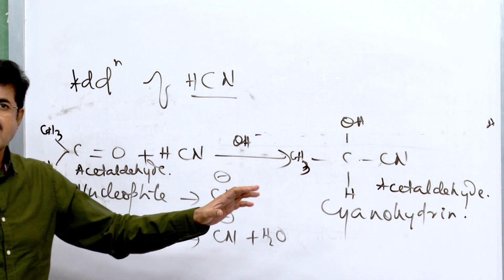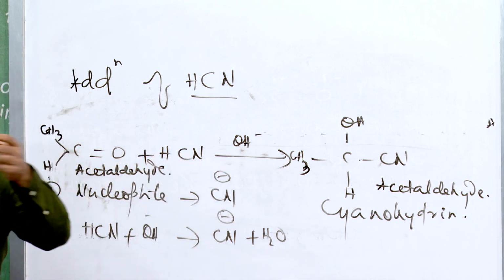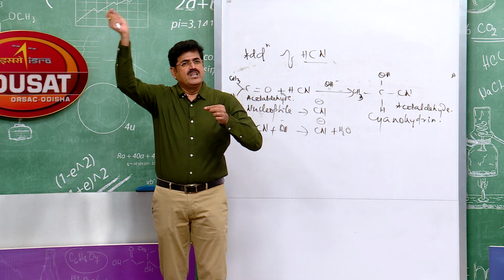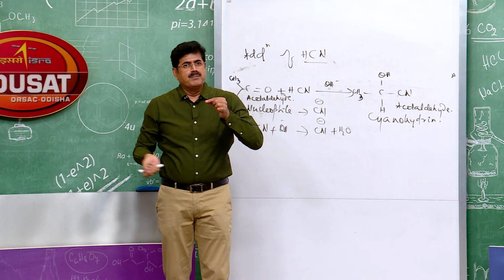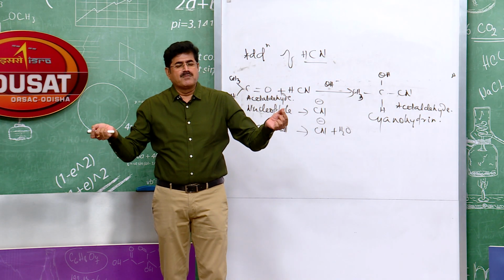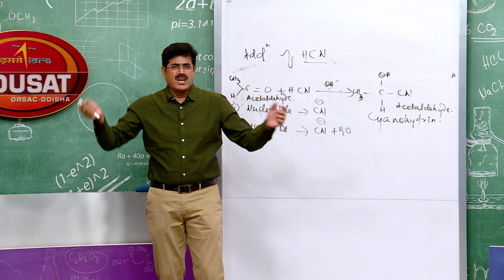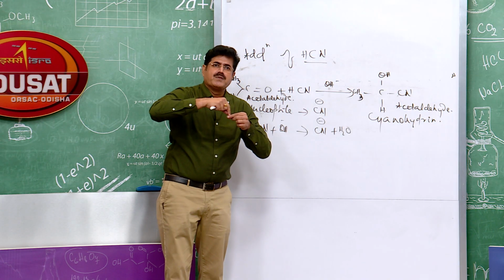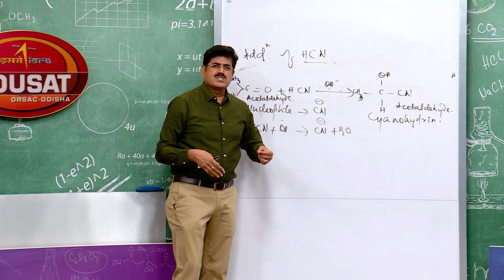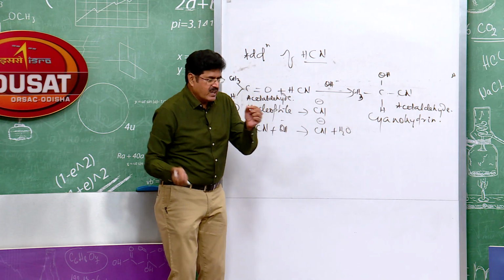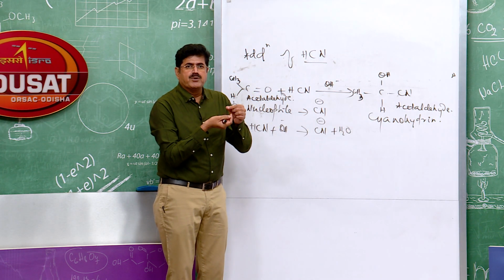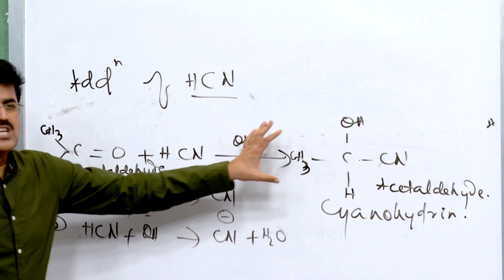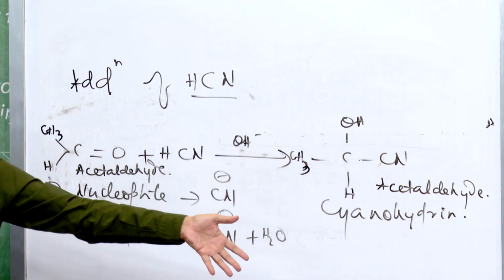Why? Because I have already told you the carbonyl group is trigonal planar. So it can be attacked by the nucleophile from either side, from the top or from the bottom. If it attacks the carbon atom from the top, let the isomer thus produced be the dextrorotatory D form. If the nucleophile attacks the carbonyl carbon from the bottom, the isomer produced is levorotatory. So there is 50% D and 50% L.